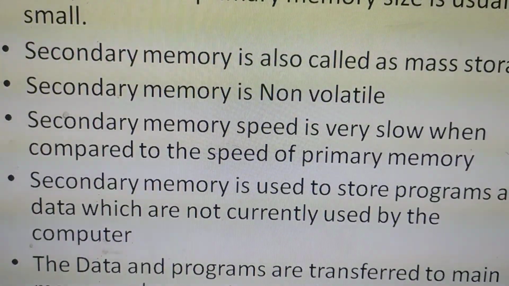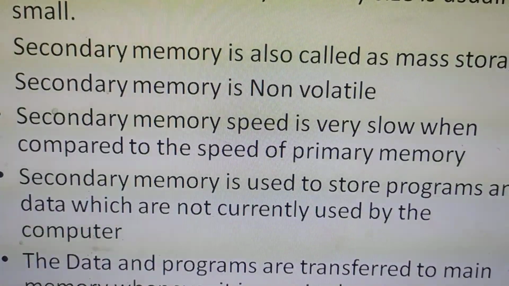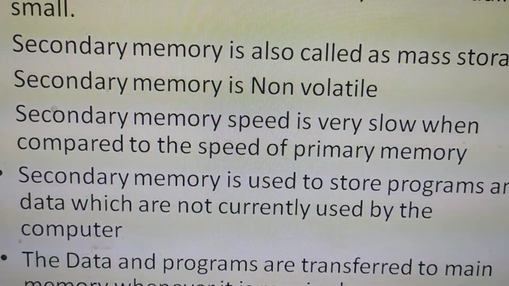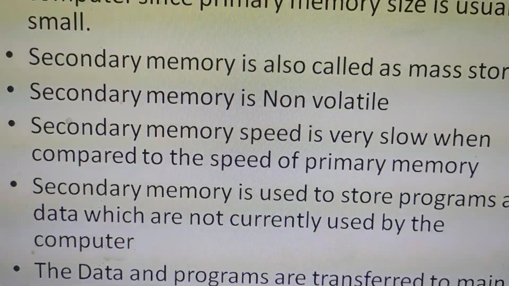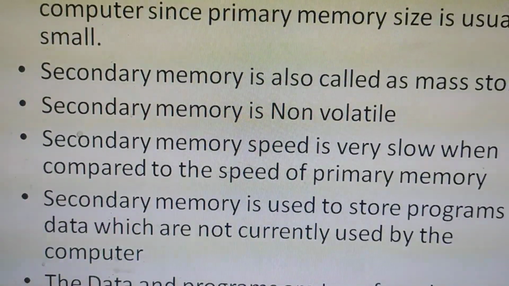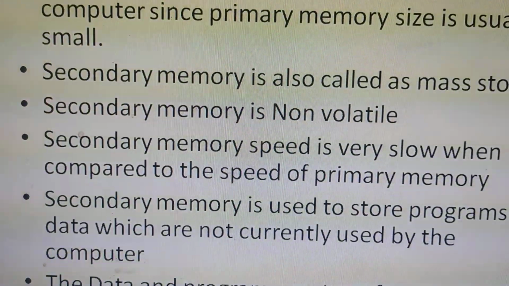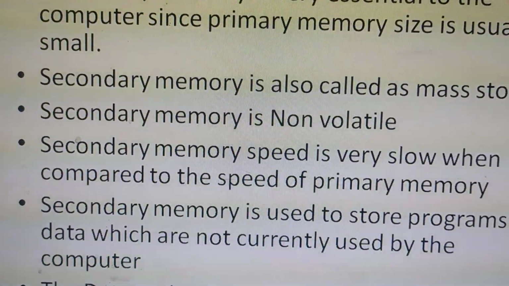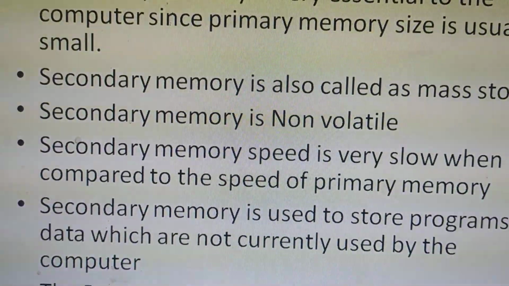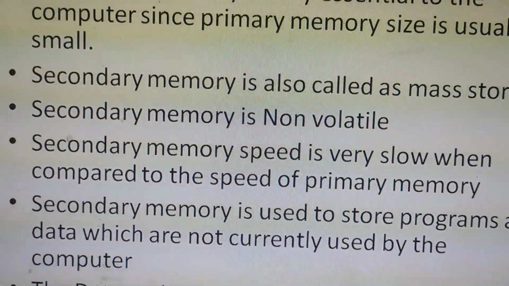As I told you, the secondary memory speed is very slow when compared to the primary memory. The primary memory is like going in a flight to a particular place. Suppose you want to go to Kashmir from Bangalore airport, within a small amount of time you can reach Kashmir. But if you go in a shuttle bus, it will take days, even months, to reach there. Like that, primary memory is like a flight, and secondary memory is like a shuttle bus.